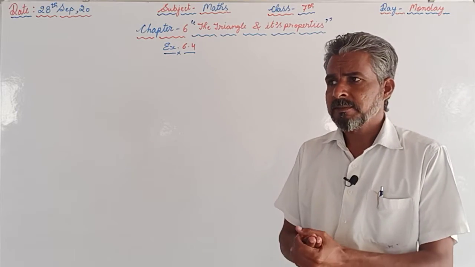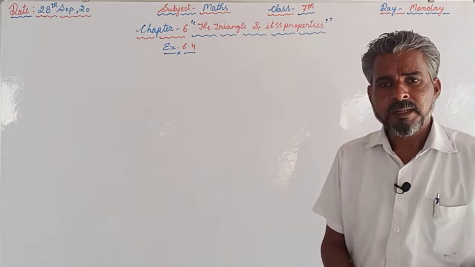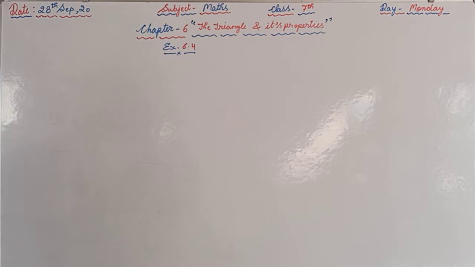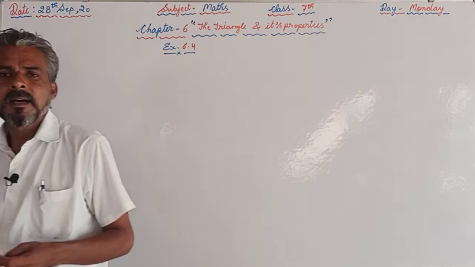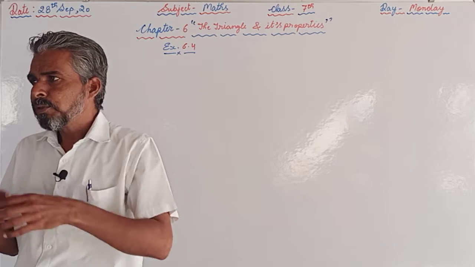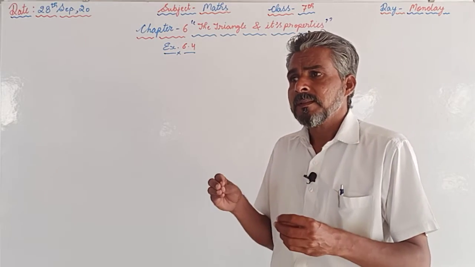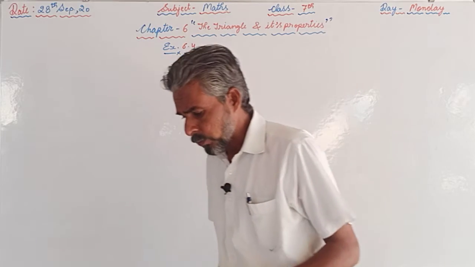This video is for class 7th and the subject is maths, and we are continuing the same chapter, that is chapter number 6, and the name of the chapter is the triangle and its properties. So we have already completed up to exercise 6.3, and we have discussed the first question of exercise 6.4 as well. In this question, the measurements of three sides of a triangle are given. So the question is whether the triangle is possible with the measurements of the sides given in the part. So we have to see,